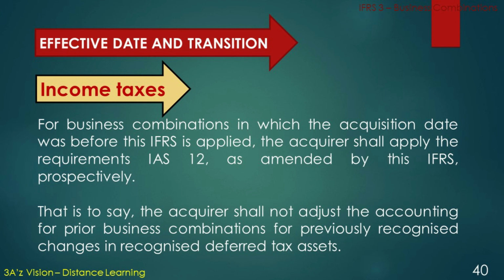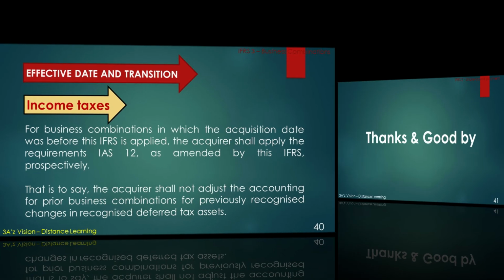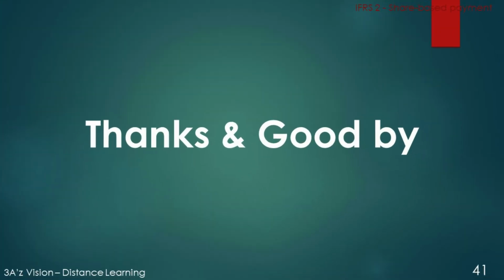Income taxes. For business combinations in which the acquisition date was before this IFRS is applied, the acquirer shall apply the requirements of IAS 12 as amended by this IFRS prospectively. That is to say, the acquirer shall not adjust the accounting for prior business combinations for previously recognized changes in recognized deferred tax assets.